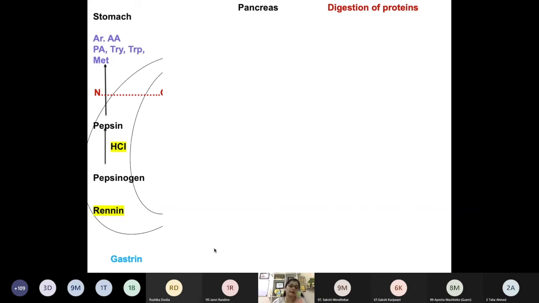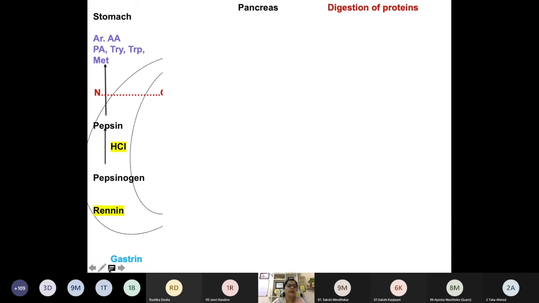Okay. Now in the stomach, as the food bolus enters, it leads to the release of the hormone gastrin. Dekho, you have to remember that we will study the process of digestion of protein in 3 steps. First step is there should be a release of hormone. Now this hormone will activate enzymes and these enzymes will act on specific peptide bonds. Clear? So everywhere we are going to address this digestion in 3 steps. First is the hormone, second is the enzyme, and third is the specificity of the enzyme for the peptide linkages.